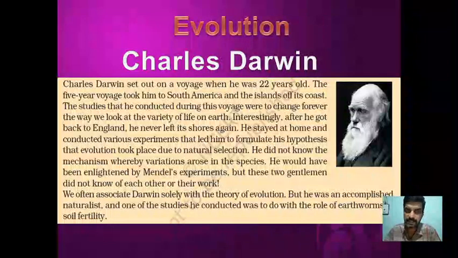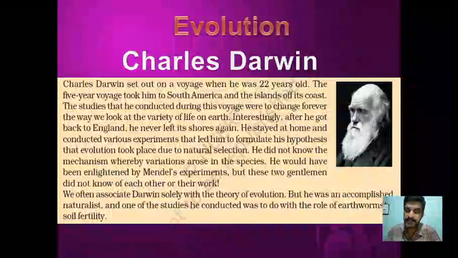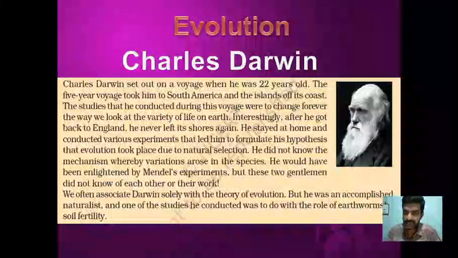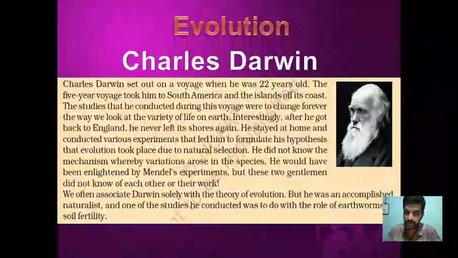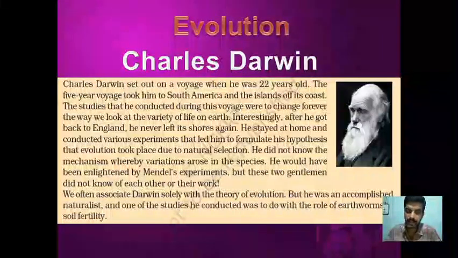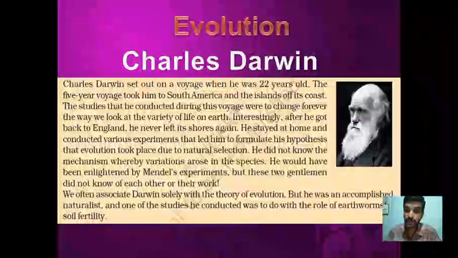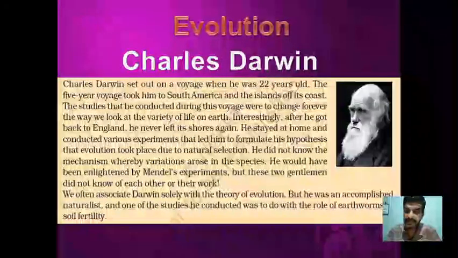Charles Darwin was a naturalist. He set out on a voyage, that is a tour, when he was 22 years old. The 5-year voyage took him to South America and the islands off its coast. The studies that he conducted during this voyage were to change forever the way we look at the variety of life on earth. Interestingly, after he got back to England, he never left its shore again. He stayed at home and conducted various experiments that led him to formulate his hypothesis that evolution took place due to natural selection. That is the main focus point of Darwin's theory of evolution.